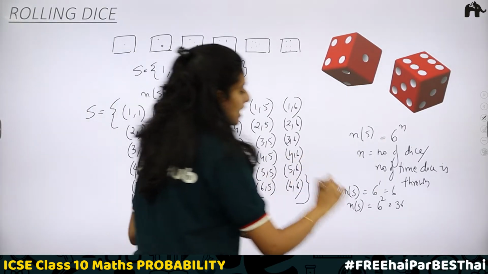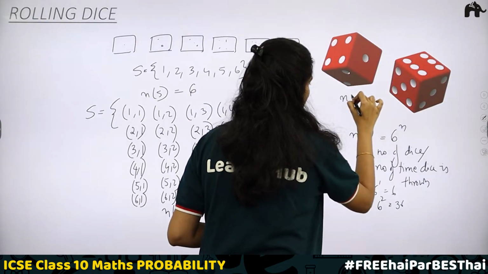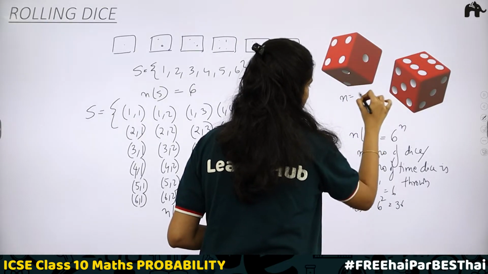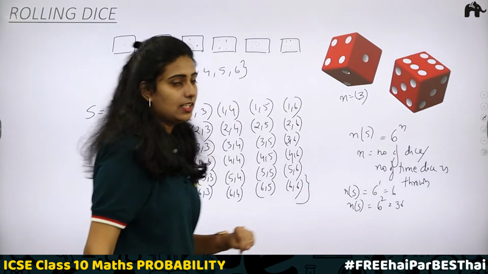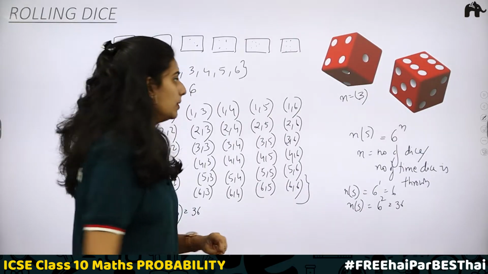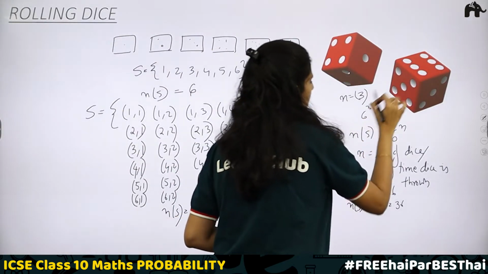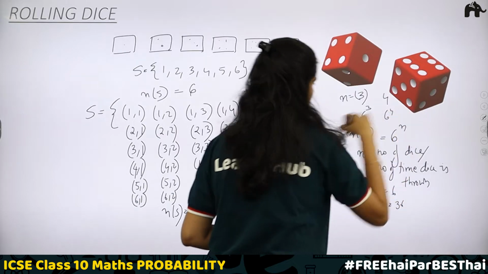Now tell me, if the number of dice is equal to 3, in that case, how much do we get? You will be getting 6 raised to 3. If it is 4, then 6 raised to 4.